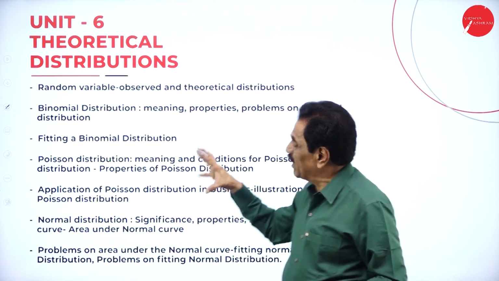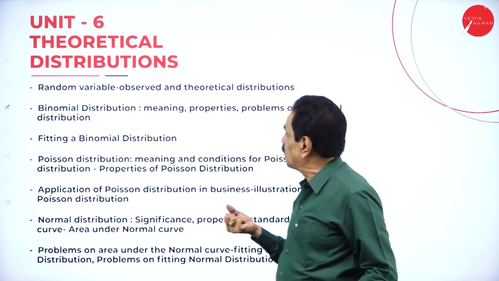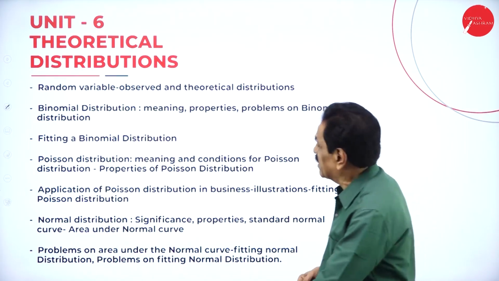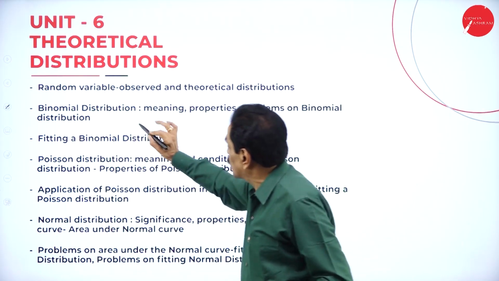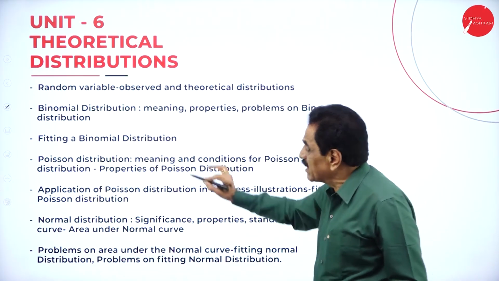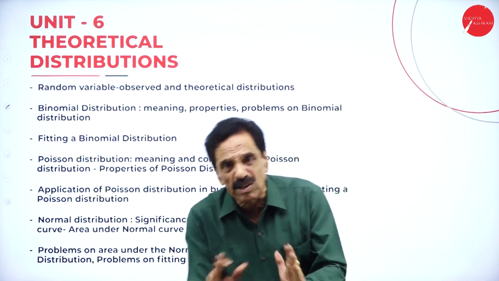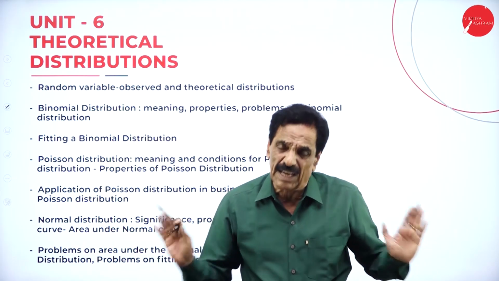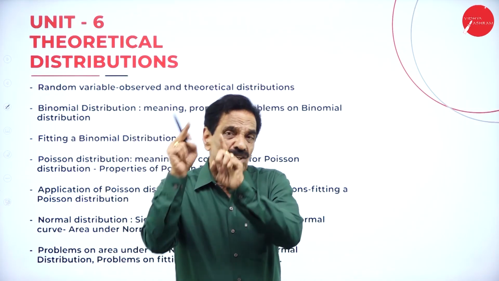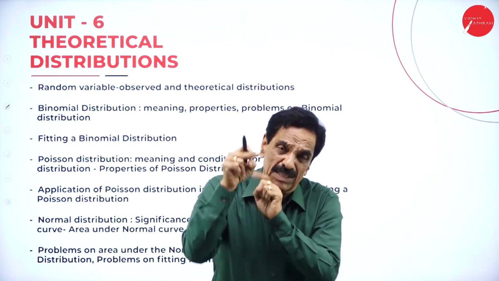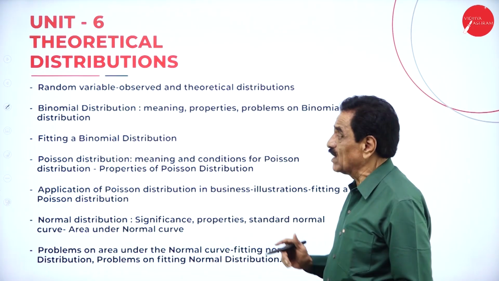Here, a random variable means a variable randomly selected, which you are going to observe, and theoretical distributions are there. In distribution, we have three divisions: one is called the binomial distribution, another is the Poisson distribution, and another is the normal distribution. You are going to solve problems for all these distributions. Distribution is nothing but the distribution of the article to reach the ultimate consumers.